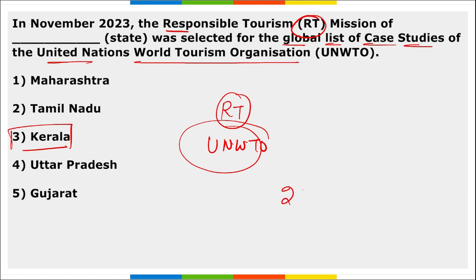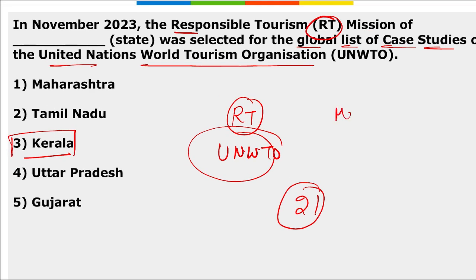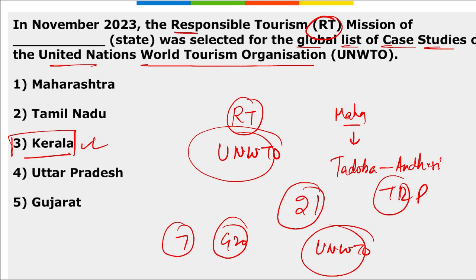And the two Indian case studies, first is Kerala's responsible tourism mission, and second is Maharashtra's Tadoba Andheri Tiger Reserve project. These are the two Indian case studies that were among the 7 of the G20 group countries featured in this UNWTO list.